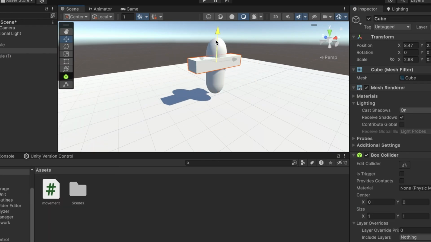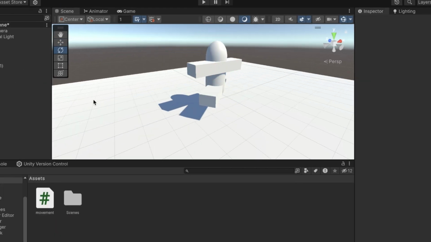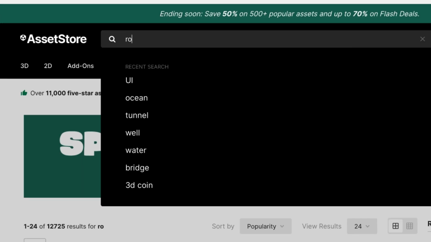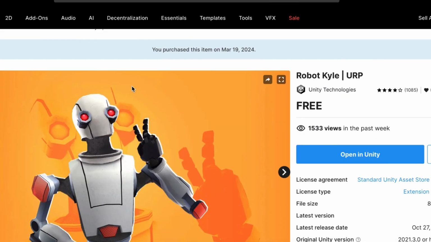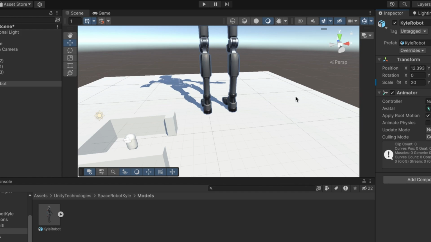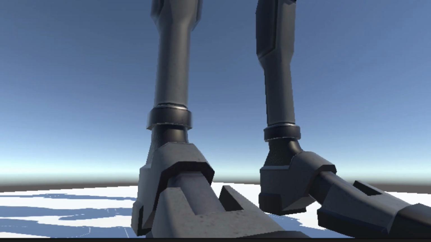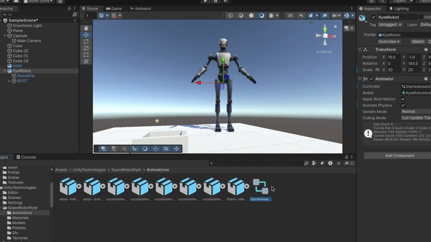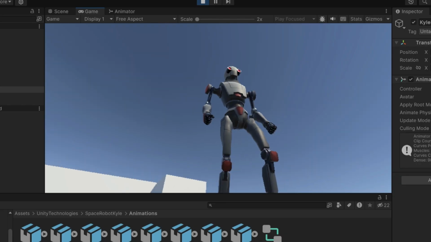So now we need to add a robot. Though since my version doesn't really look like a robot, we can simply use the Unity asset store. So let's use this one right here and add it into our game. If we increase his size, this is what it looks like. Oh, okay. Now let's hope no one's megalophobic. Now let's also add some animation to him so he doesn't seem like he's gliding, which coincidentally I'm also doing.